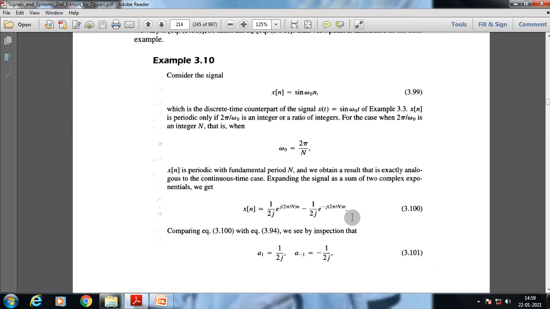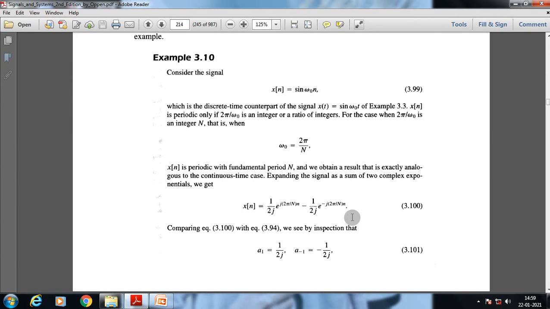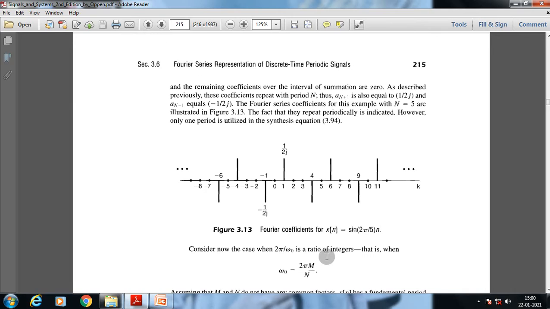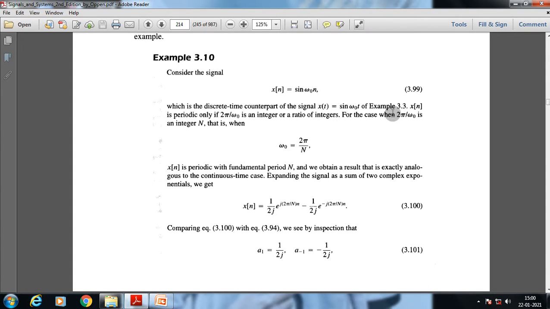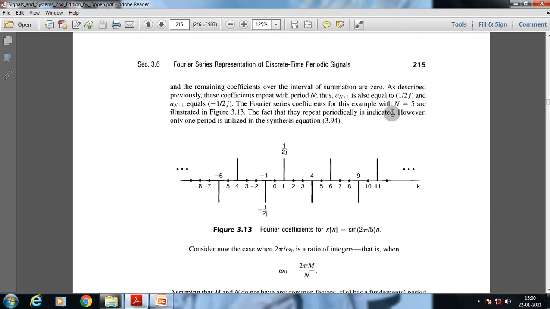So what we have obtained is a1 equal to 1/2j and a−1 equal to −1/2j. We just put the values: the value of a1 is 1/2j, the value of a−1 is −1/2j. Now, this example has been taken with N equal to 5. It means the values of k will only be present in N successive ranges. So the value of N is 5.